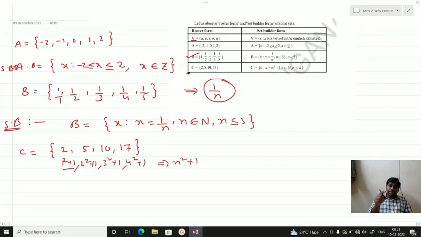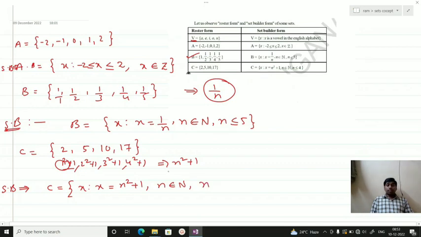You have to understand this first before writing the set builder form. So the set builder form of C is x is such that x is equal to n square plus 1. Then where n starts, you have to remember it starts from 1. So n belongs to natural numbers, and n is less than or equal to 4. This is how we represent roster form in set builder form.